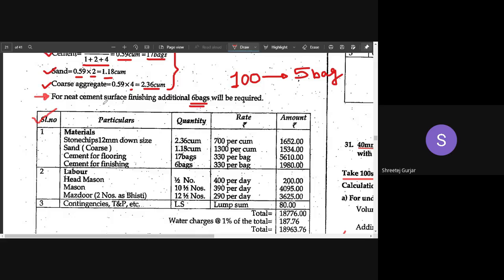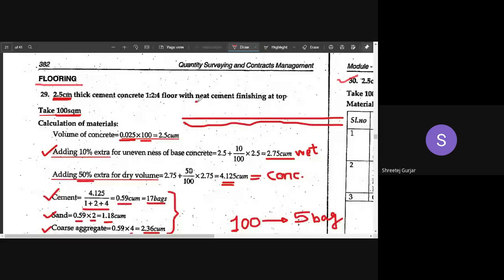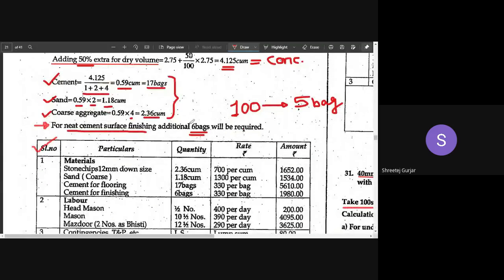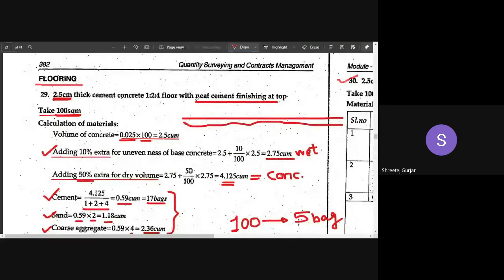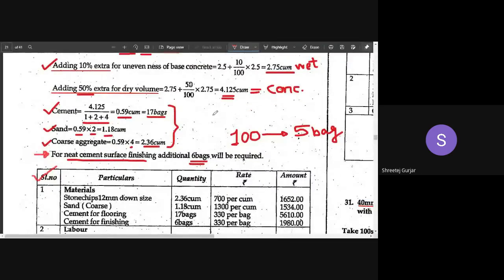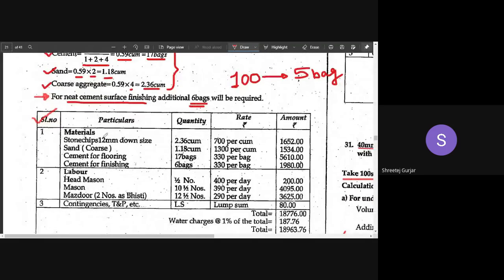5 bags of cement for what? For neat cement surface finishing. So this has been given in the question, with neat cement finishing at the top. Hence, we are adding this extra 5 bags or 6 bags. If they do not mention this particular statement, you can skip this step. Okay, so the rest of the things are same.